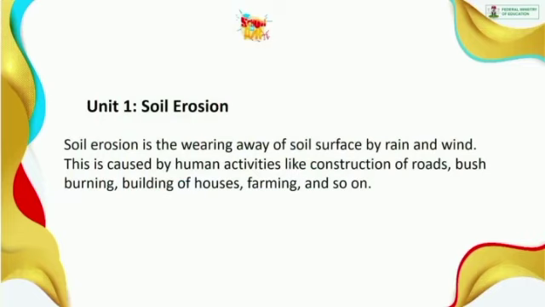Soil erosion can also be caused by farming, because when you want to farm, you also have to clear the land in order to have enough space to plant the crops. This can also cause us to weed the land, thereby exposing some surface of the soil on the land. When these surfaces are exposed, they are prone to soil erosion, because when rain falls or when there is heavy wind, there is nothing to stop the water flow and nothing to break the winds, so the surface of the soil will be washed away.